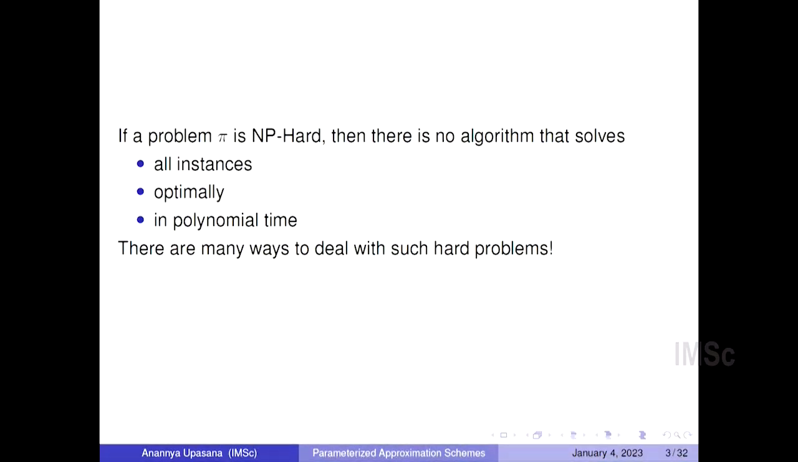So most optimization problems that we deal with in our research area are computationally hard. By computationally hard research problems, I mean that it is very unlikely that there is an algorithm that solves all instances optimally in polynomial time. But the good news is that there are multiple ways to deal with the hardness of such problems, and that is by relaxing some subset of the conditions that I've mentioned here.